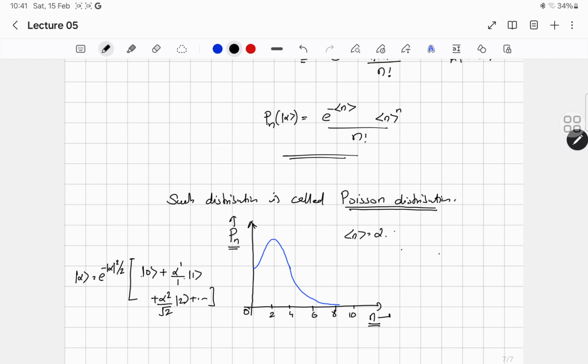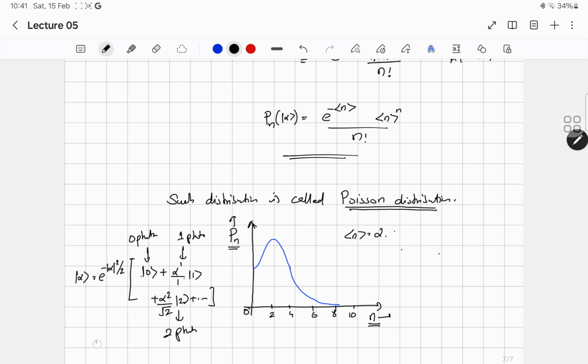Okay, so this is basically your coherent state. It is a series of different Fock states: the ket 0 state, ket 1 state, ket 2 state, etc. The ket 0 state contains 0 photons, this state corresponds to 1 photon, this state corresponds to 2 photons, etc. Now what's the probability to find 0 photons?